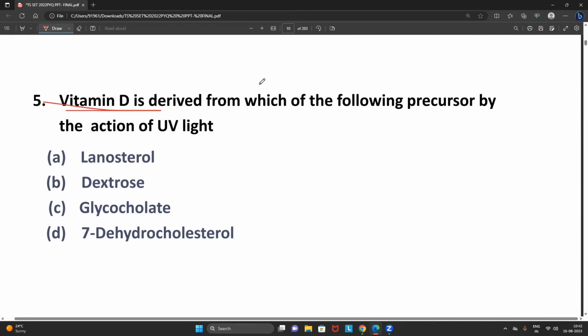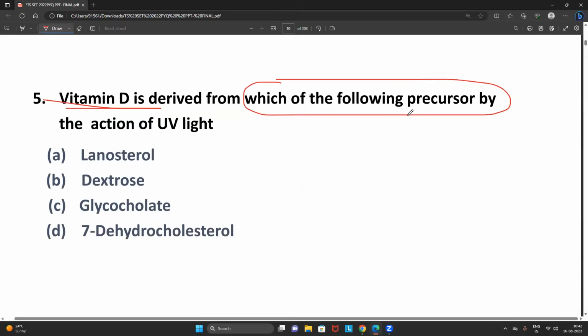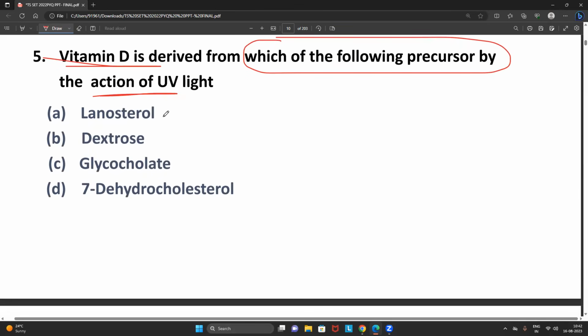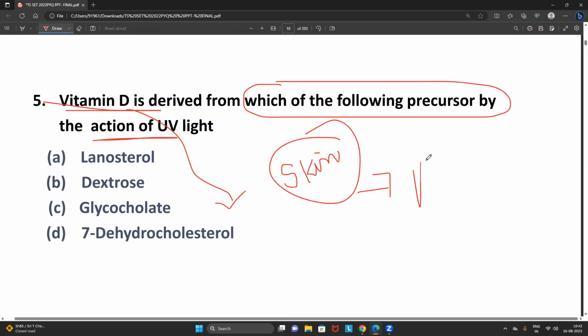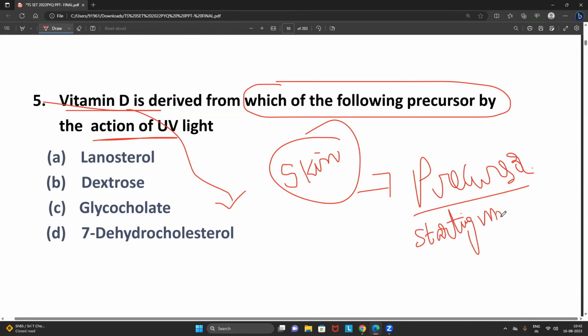Vitamin D is derived from which of the following precursors by the action of UV light? First of all, the students have to remember a common point. Vitamin D is produced where, friends? You know very well vitamin D is produced in the skin. For vitamin D to be produced, it compulsorily requires a precursor molecule. Precursor molecule means starting material, from where this particular vitamin is coming. And what is that starting material?